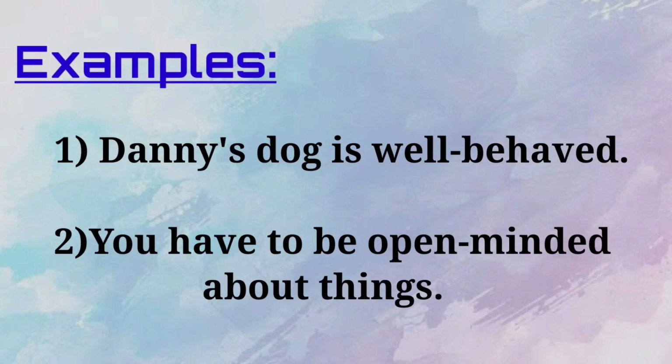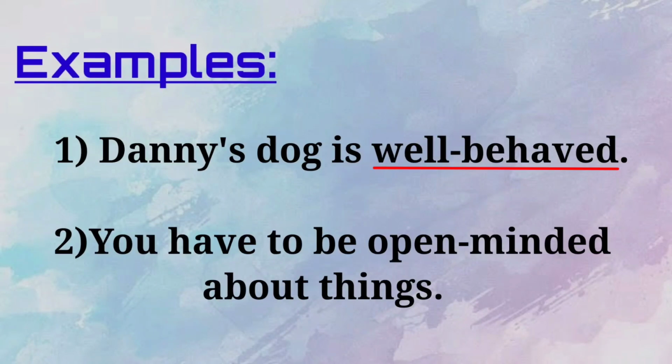And now tell me which is the compound adjective here? Yes, Danny is the name of a person, so it comes under proper noun. So see here, well behaved is a compound adjective. Why is it a compound adjective? Yes, compound adjectives are formed from two or more words which are often joined by hyphens. So here well behaved is the compound adjective. It says that Danny's dog behaves well.